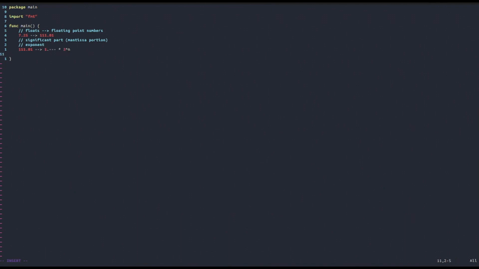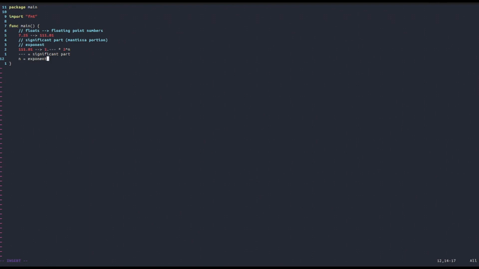The digits after the 1, which we denoted with these minus signs, are the significand part of the number, whereas the natural number n, to which we raise 2, is the exponent.